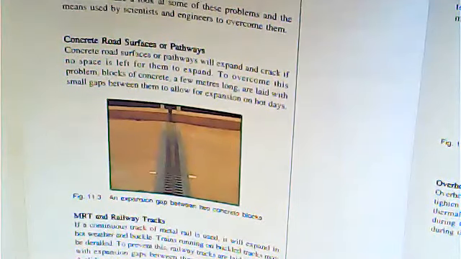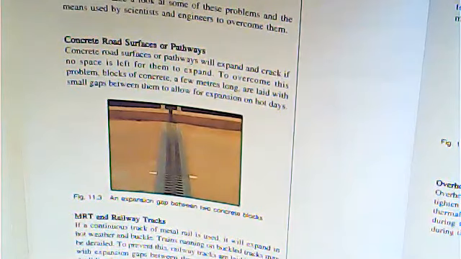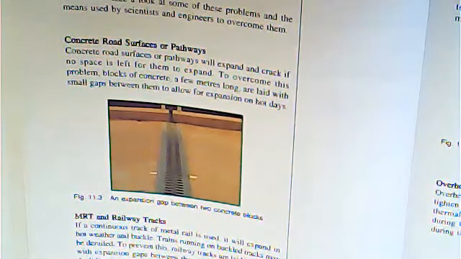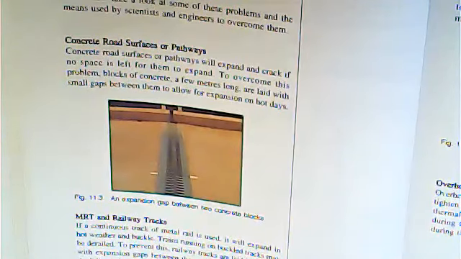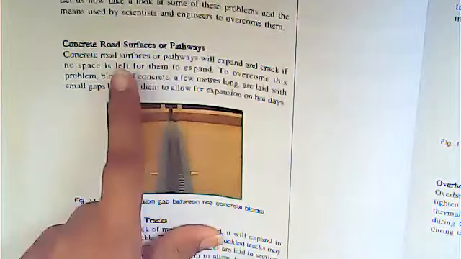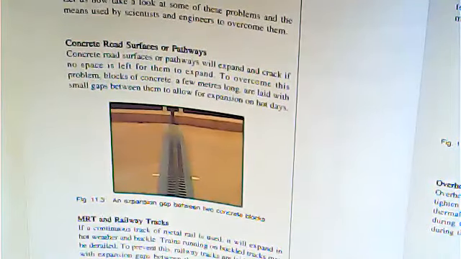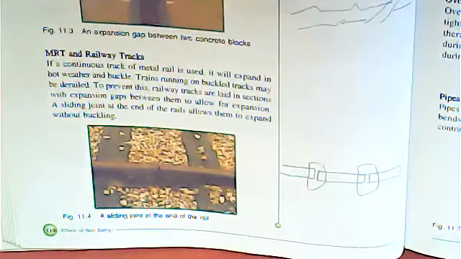Otherwise I'm going to unmute you, but I just want to check what you are writing. Why do we put expansion gaps in concrete road surfaces or pathways? Please give a proper reason. Type and tell me the proper reason. Okay, why do you provide expansion gaps?